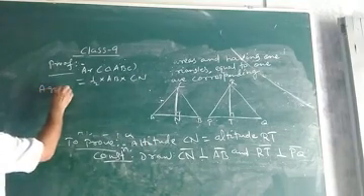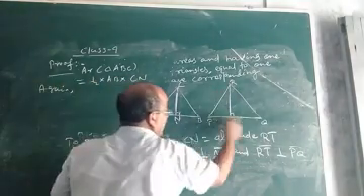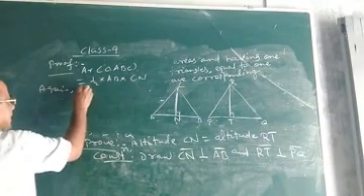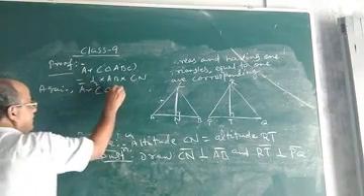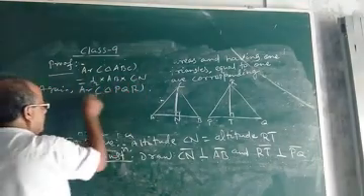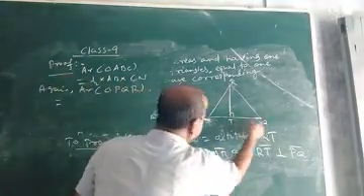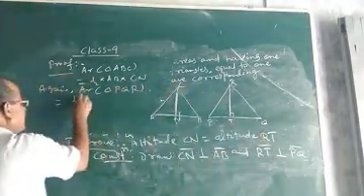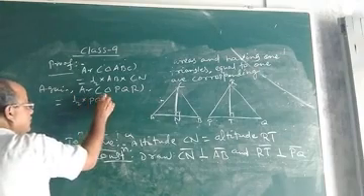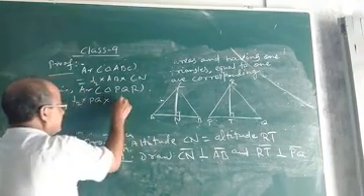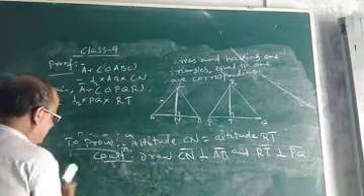Again, you find area of triangle PQR using the same formula, half into base into height. Here base is which one? PQ. So half into PQ into your RT. This will be the area of triangle PQR.